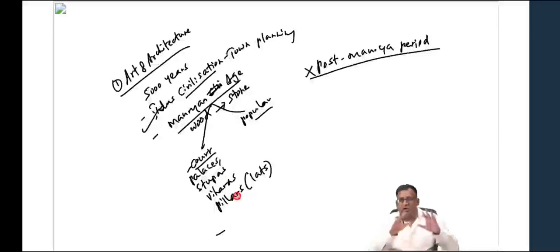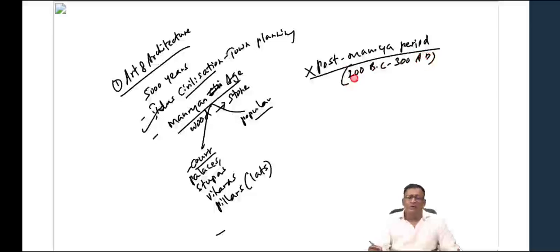I'm just giving you an overall bird's eye view, so that you understand what we're going to study as part of art and architecture and Indian art and culture. Mauryan art is divided into court art and popular art, and then we come to the post-Maurya period. Your knowledge of ancient India and medieval India will help you here. We have done ancient India thoroughly, and of course even medieval India. The post-Maurya period is from 200 BC to 300 AD, isn't it?